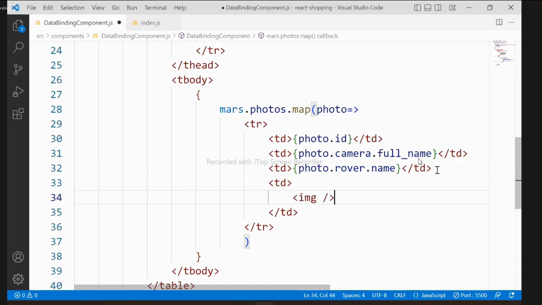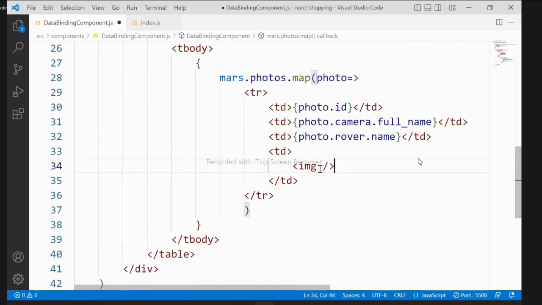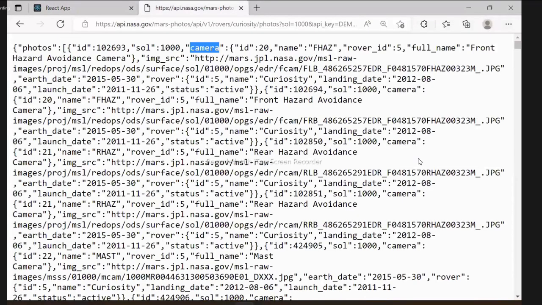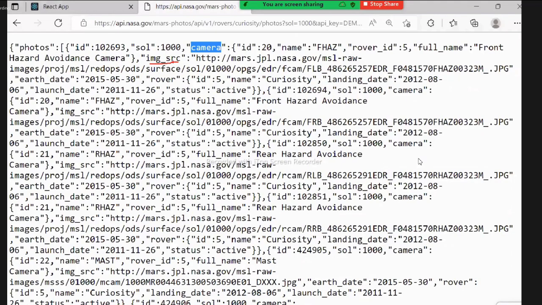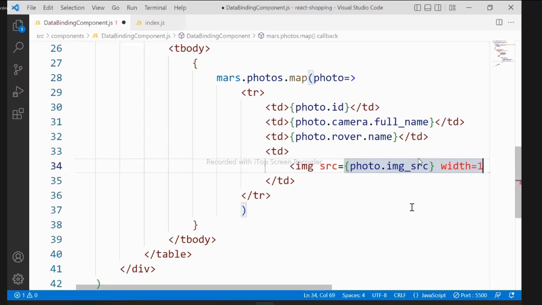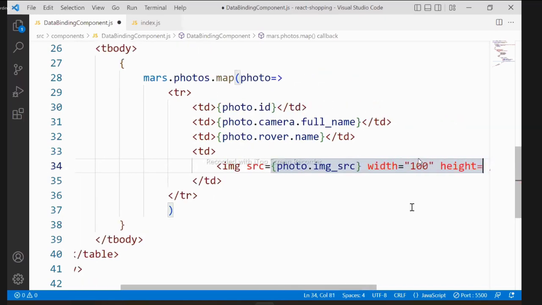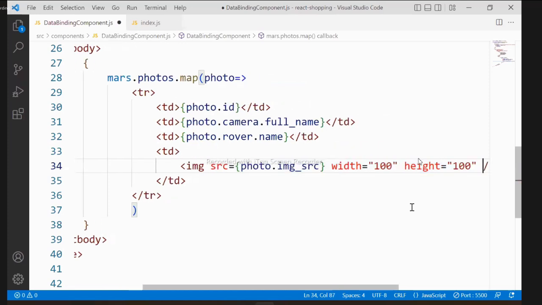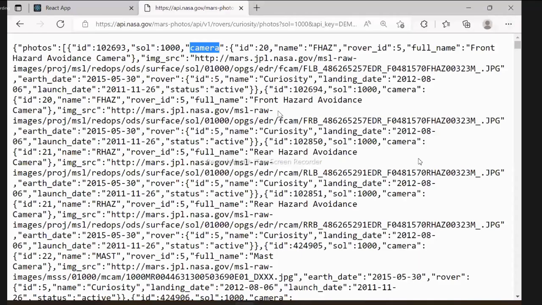Then photo is an image. Now to image we have to bind src. This src is photo dot img src. Okay, so photo dot img underscore src. So width is 100 and height is 100. Photo properties, you can add image properties, you can define there and display, and you can see that the images are also ready for that.